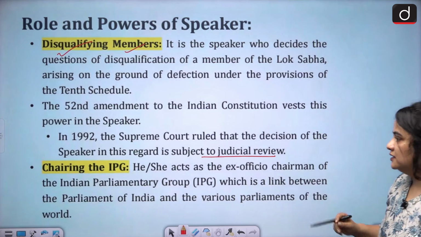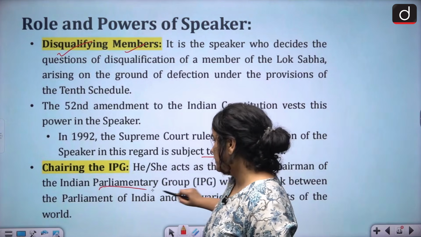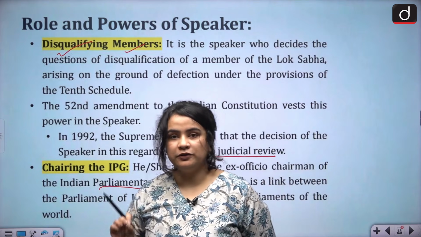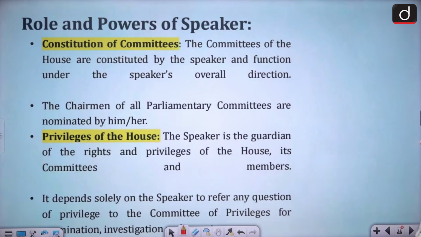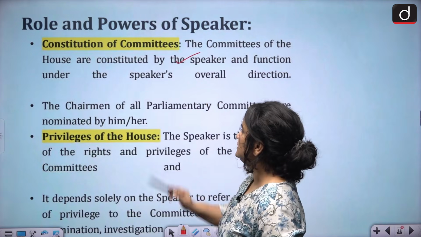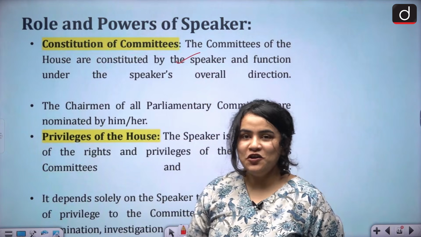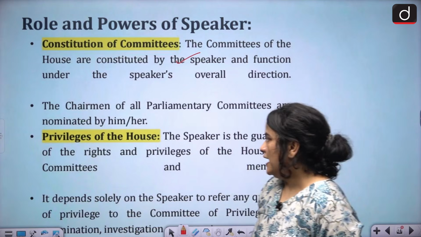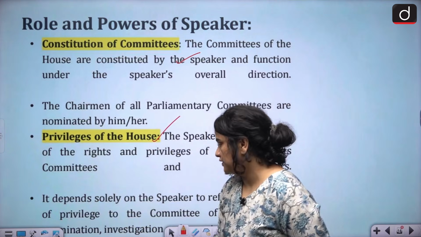Now again, the Speaker acts as the ex officio chairman of the Indian Parliamentary Group, and this group is the link between the Indian Parliament as well as the other parliaments of the world. Again, another function is to constitute various committees, and the chairman of all parliamentary committees are nominated by the Speaker. And the Speaker is also the guardian of the privileges of the House.